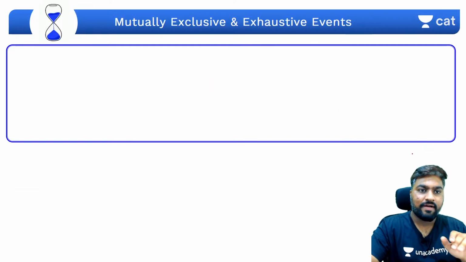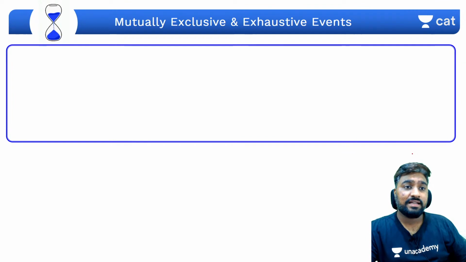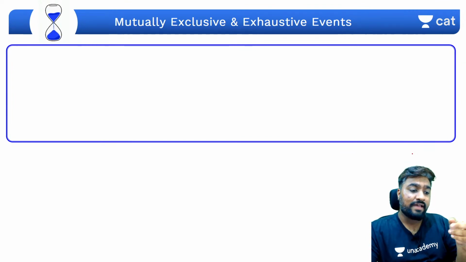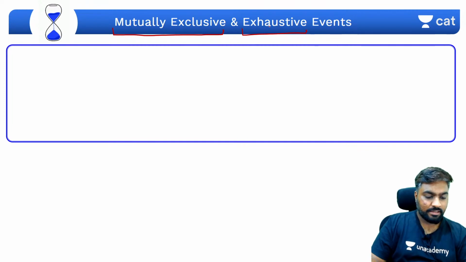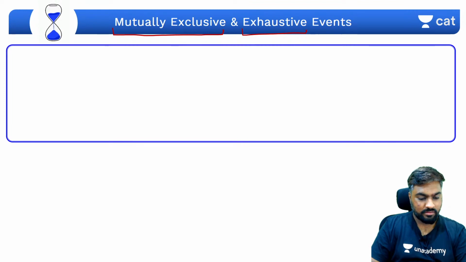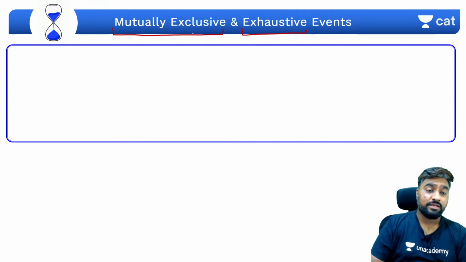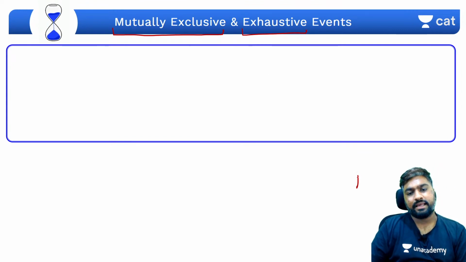Now finally we will talk about events that are both mutually exclusive and exhaustive at the same time. Same example लेंगे dice का.